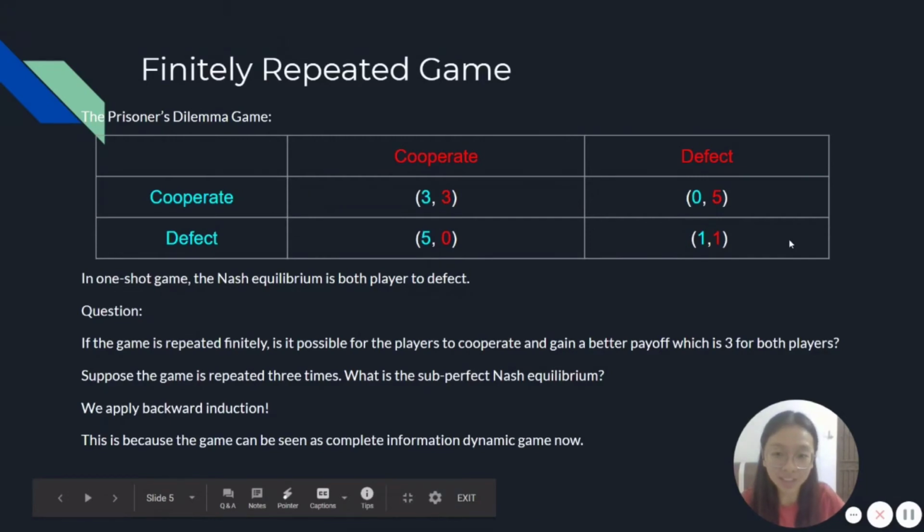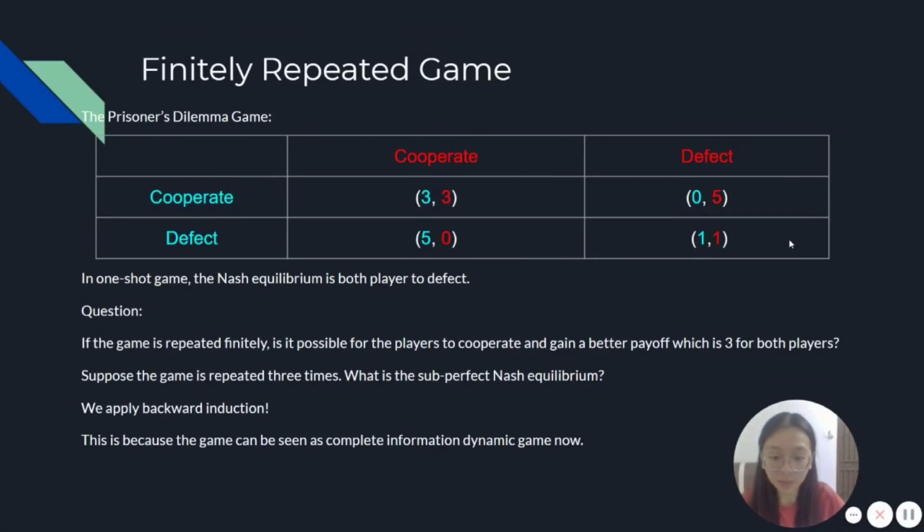Hi, I'm Chi Cheng. I'm now going to explain the finitely repeated game. Recall the prisoner's dilemma game. In the one-shot game, both players are going to defect and get a payoff which is worse than the payoff for cooperation. So here comes a question: if the game is repeated finitely, is it possible for the players to cooperate and gain a better payoff for both players? Let's say the game is repeated 3 times.